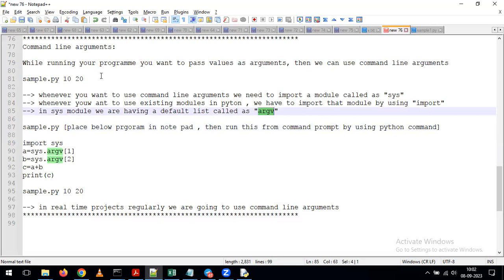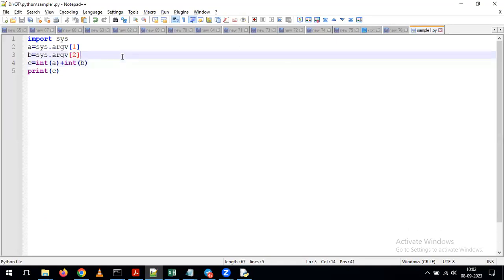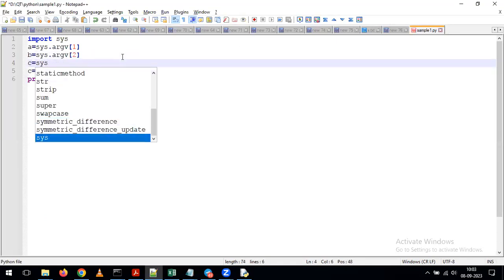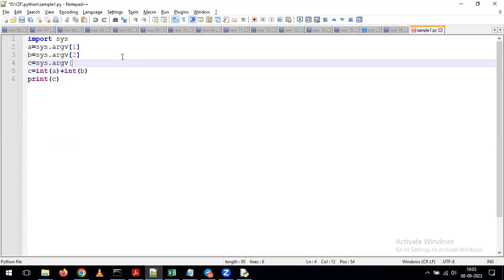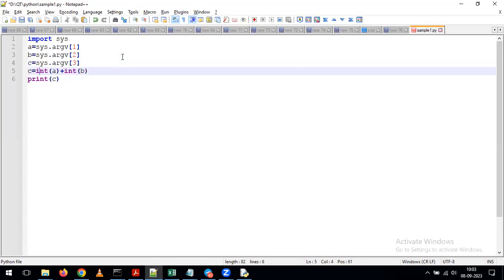Now, for example, my requirement is I want to pass 3 arguments. Any guesses what we have to do? I want to pass 3 arguments. Then what do we need to do? Define one more variable, just one more. Otherwise, in the program directly I will add that. Here I'm giving, for example, c is equal to sys.argv[3]. Then I'm giving d is equal to plus int of c. So like this, you can add any number of arguments depending on our requirement.